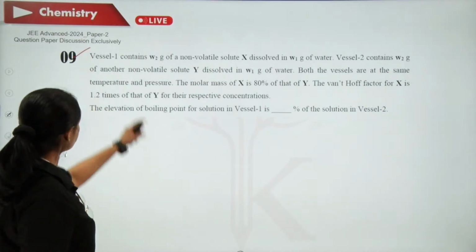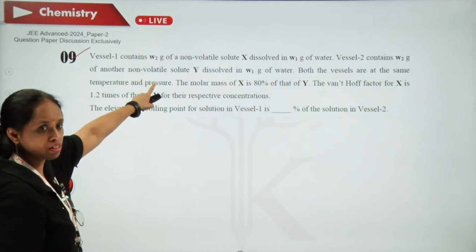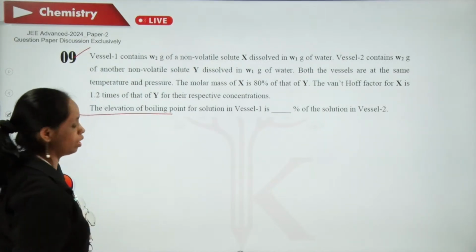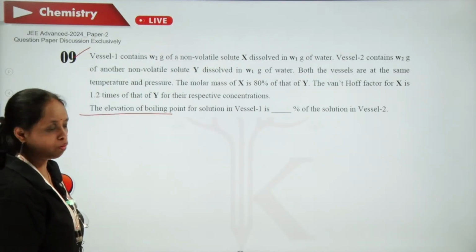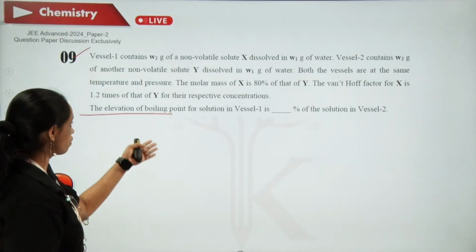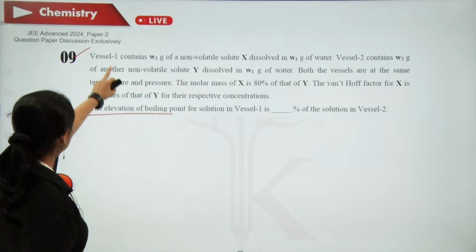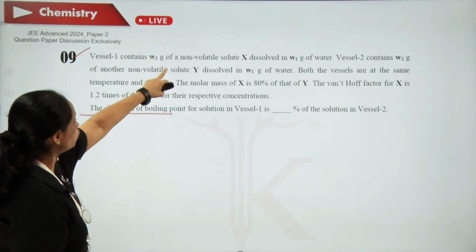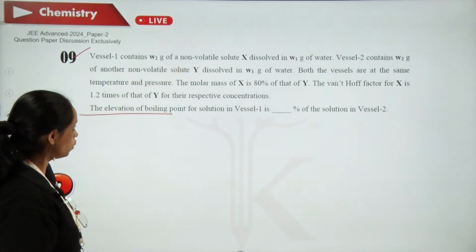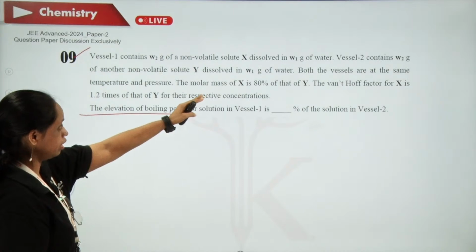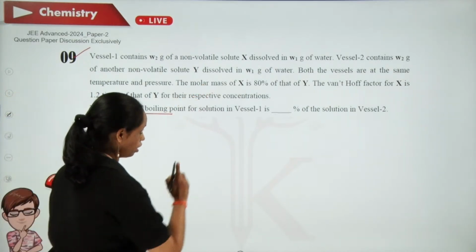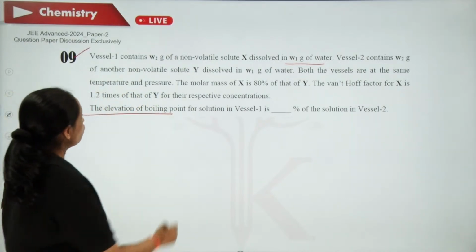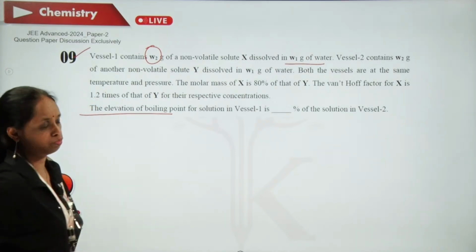Ninth one, and this question is from the solutions topic and they are concentrating on elevation of boiling point, that is colligative properties, which is a favorite topic for the examiner. So here vessel 1 contains W2 grams of non-volatile solute X dissolved in W1 grams of water. In the first vessel you have water W1 and weight of the solute is W2.